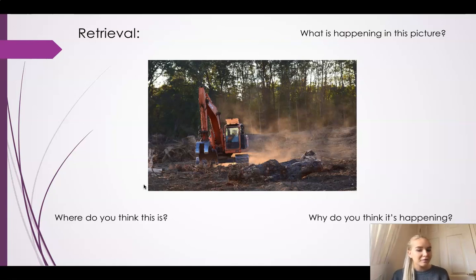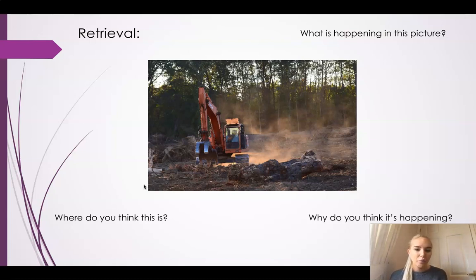So we've looked at this word before in last term's lessons, and we learnt that deforestation is the process where trees are being cut down. Now, why do you think people want to cut down trees? Well, the population is growing day by day. There's more and more people that come into Earth and they need places to stay. So there's lots and lots of reasons why deforestation may take place. And one of these reasons is because people want to build houses on the land to help people have accommodation and a place to live.